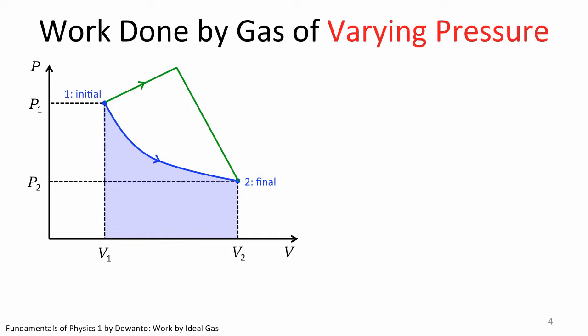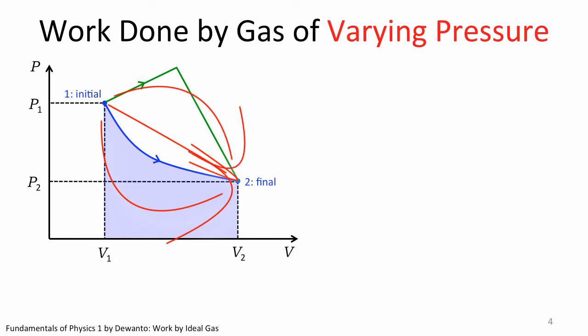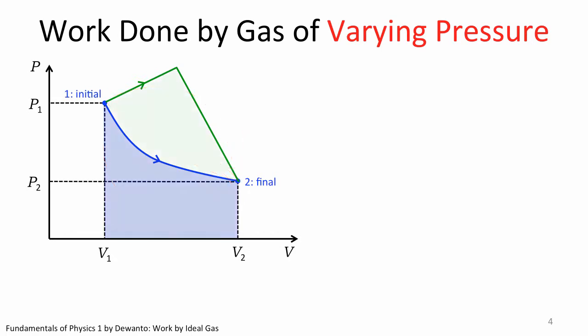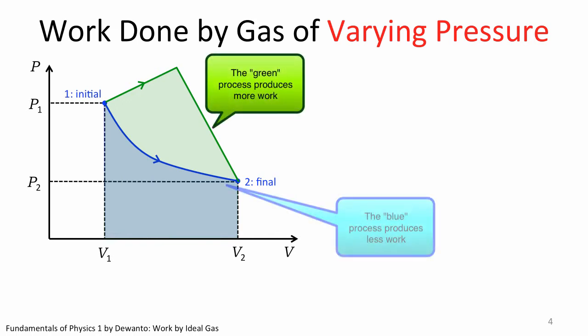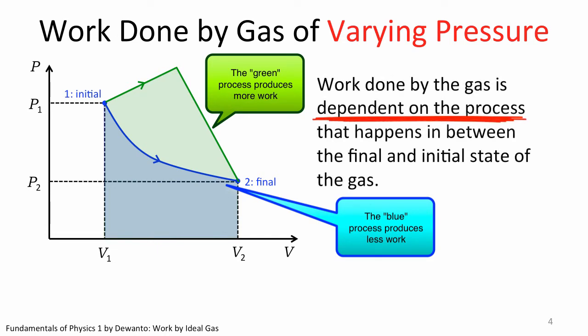Of course, such a process may not be categorized into any of the basic thermodynamic processes we have learned so far, perhaps a combination of them. But in any case, there are many paths for the gas to reach the final state 2 from the initial state 1, and each path gives a different shaded area in the PV diagram. That means the work done is also different. In this illustration, it is clear that the gas does more work going to state 2 from state 1 by following the green line than it does by following the blue line. Work done is thus dependent on the process that happens in between the final and the initial state of the gas.